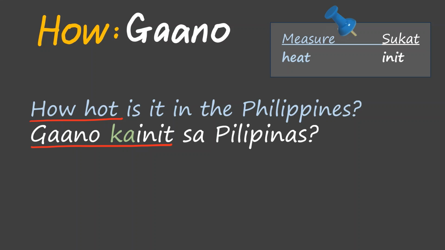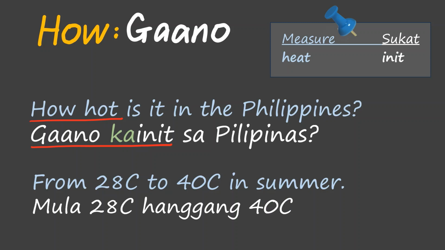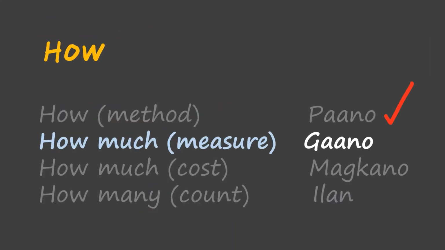The answer is from 28 Celsius to 40 Celsius in summer. Mula 28 Celsius hanggang 40 Celsius sa summer. Now that we have learned how to ask how much is a measure or gaano, we can tick that.